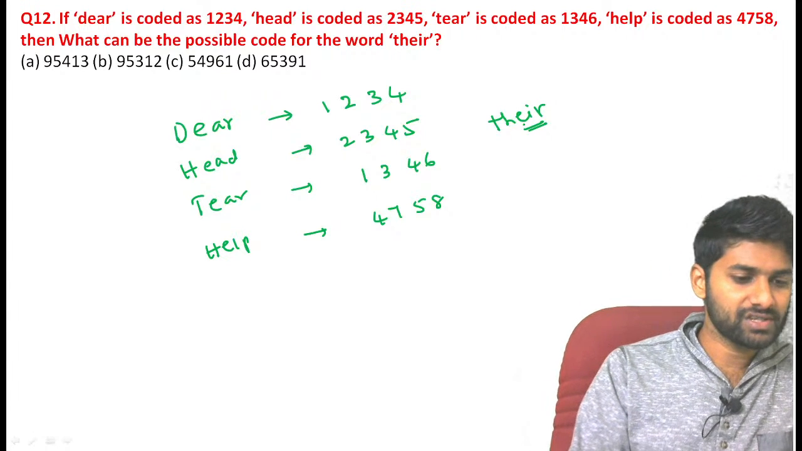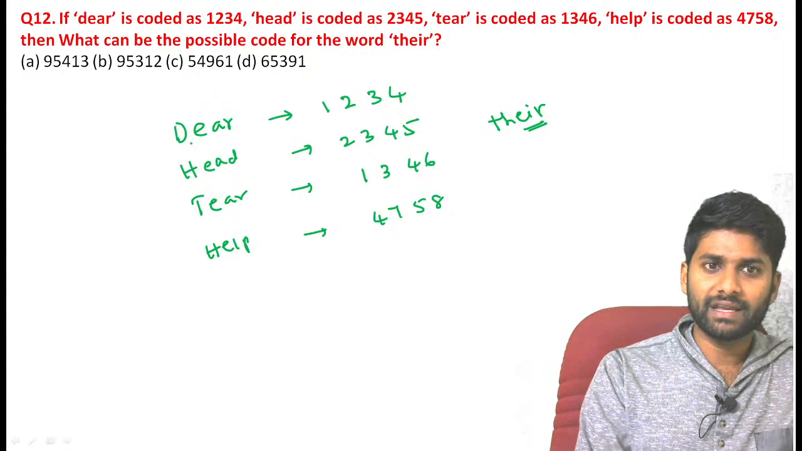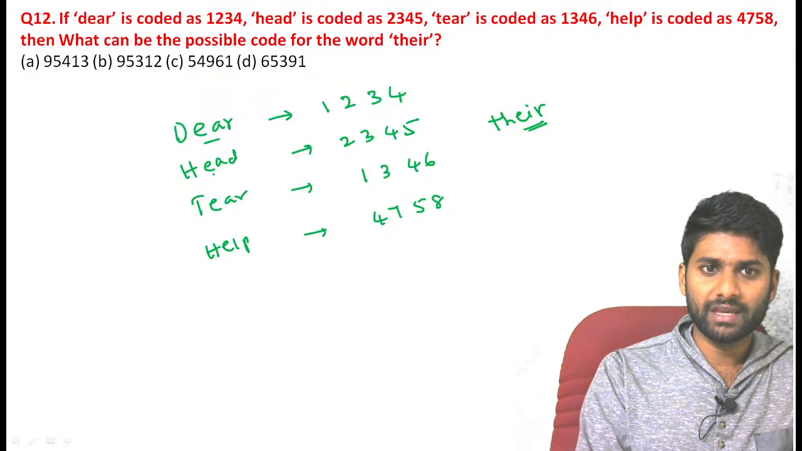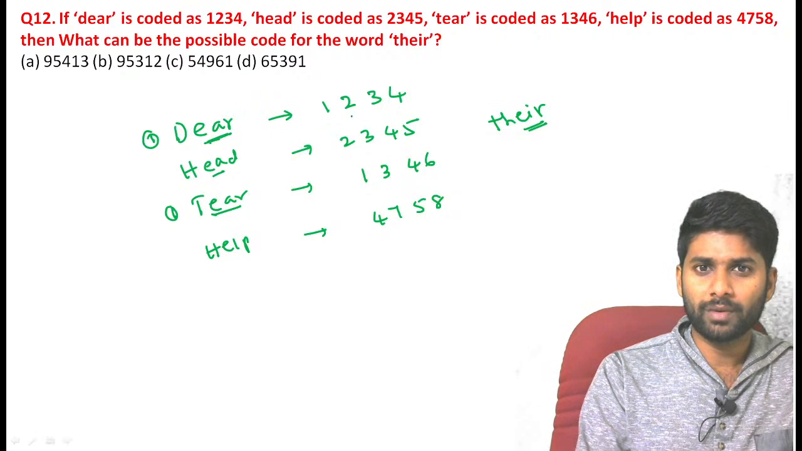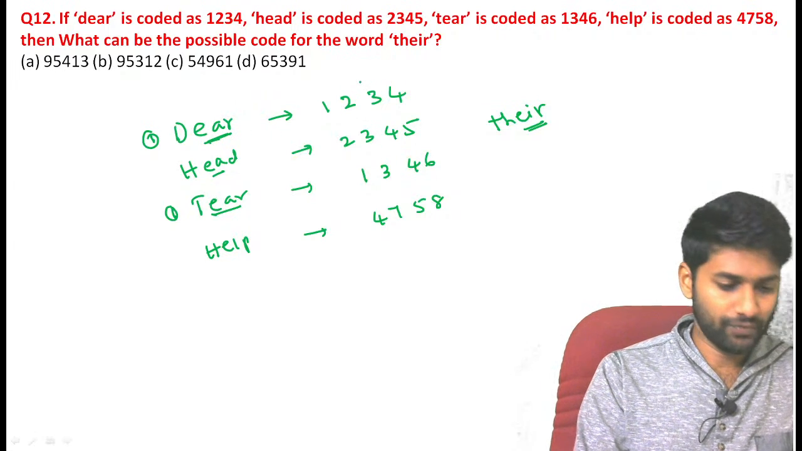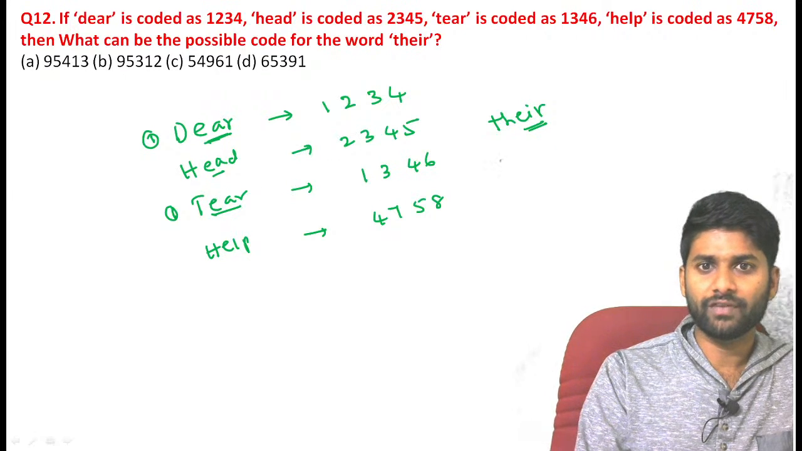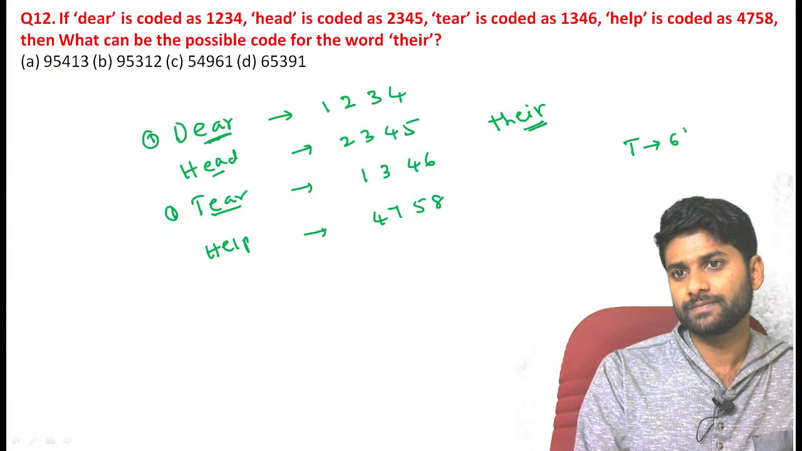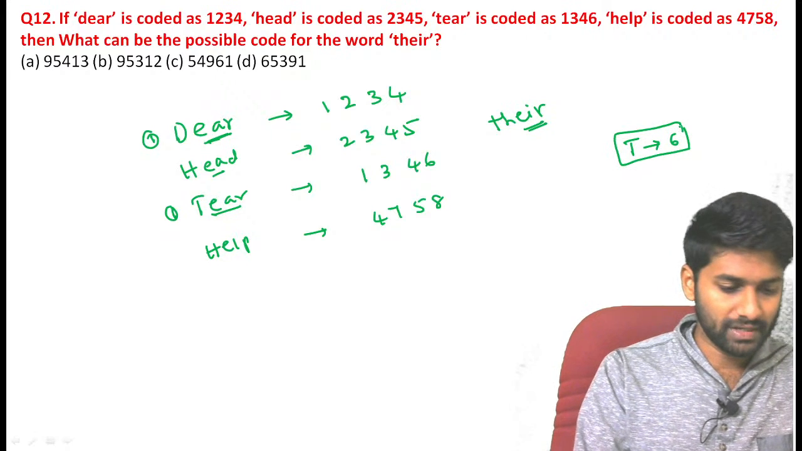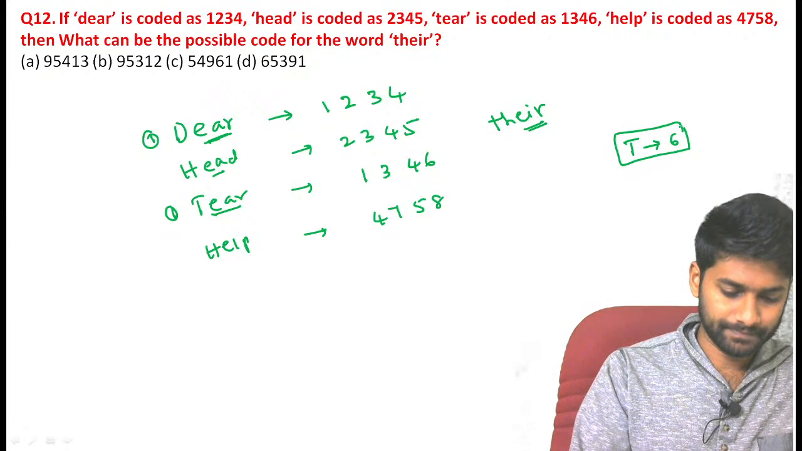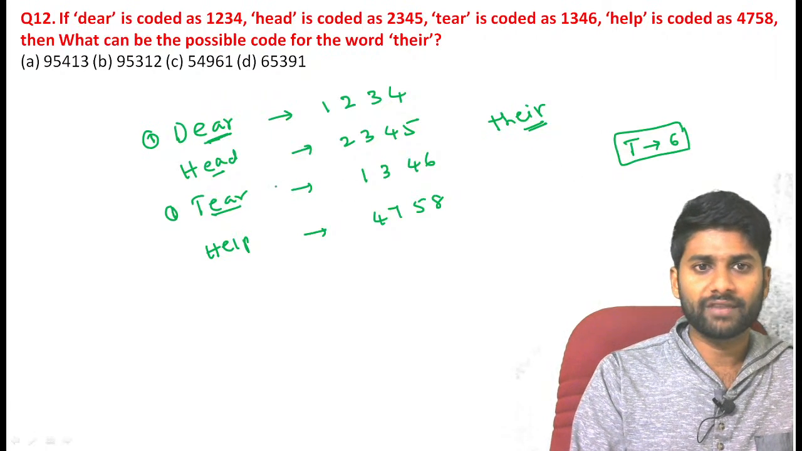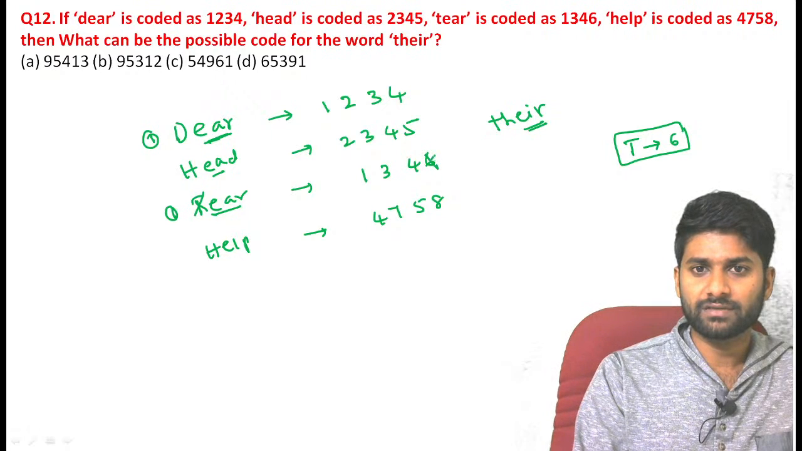Now, same as the first question, just compare, guys. If you compare DEAR, D-E-A-R, and H-E-A-D, what is common? E-A is common. If you compare the first and third, EAR is common. EAR common means definitely what is the common number? 1, 3, 4, guys. So definitely you can confirm T is equal to 6.